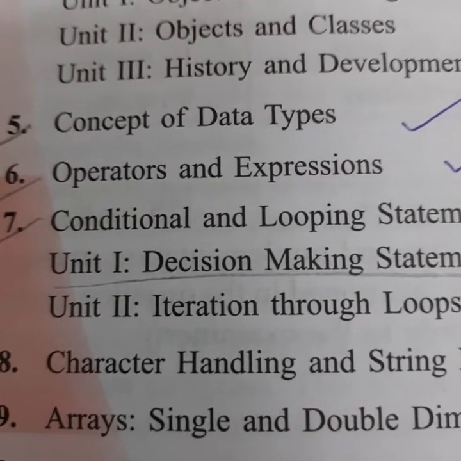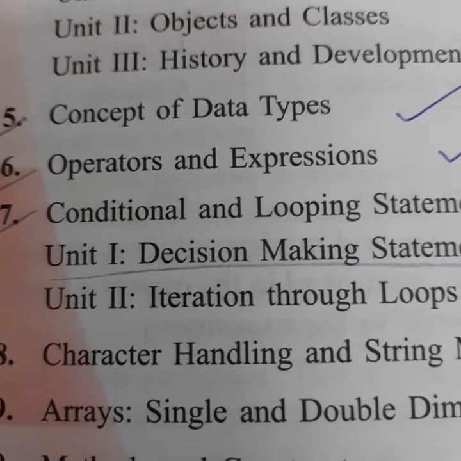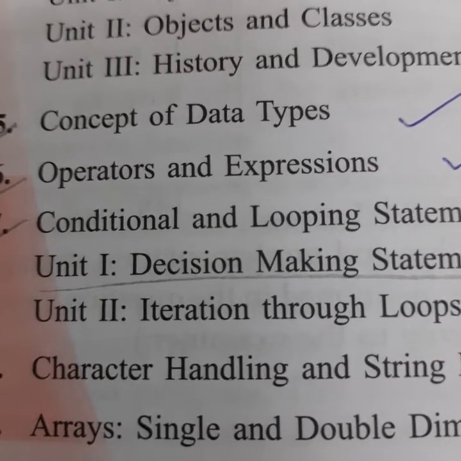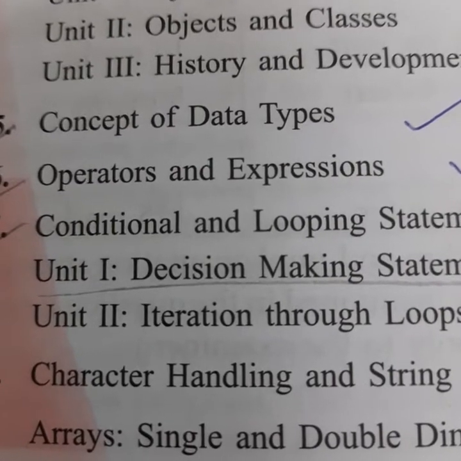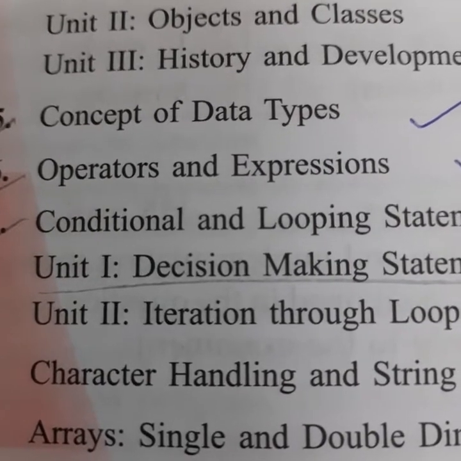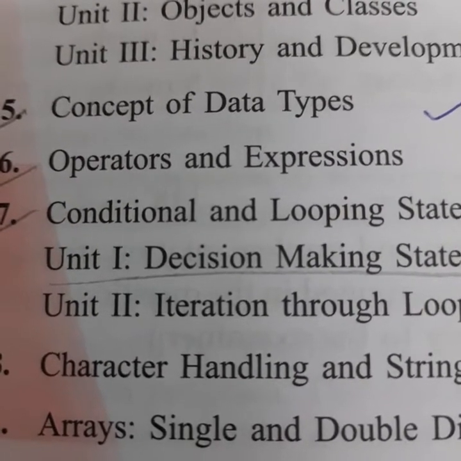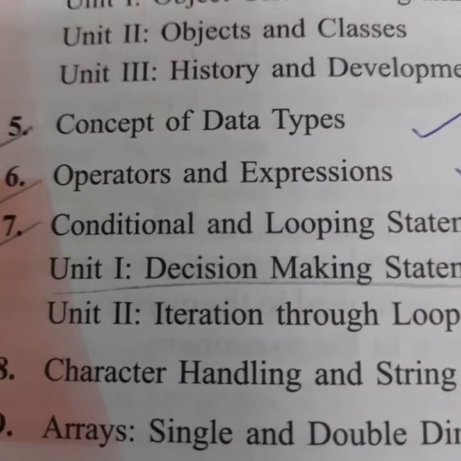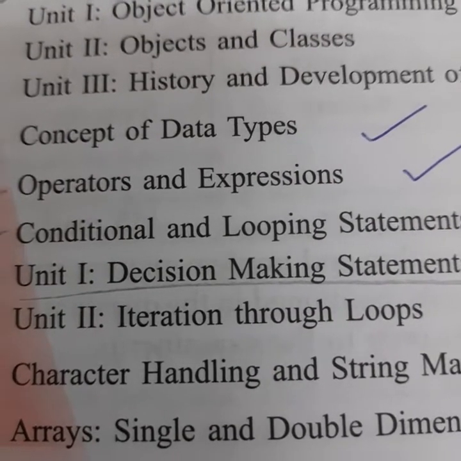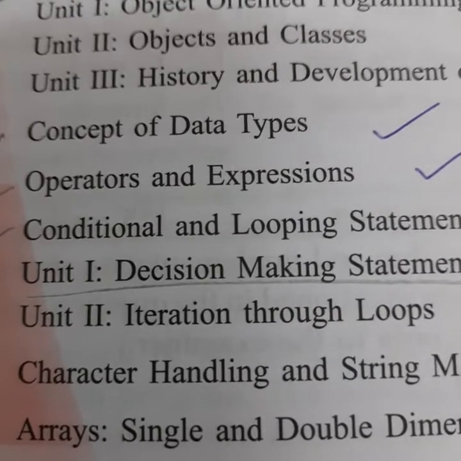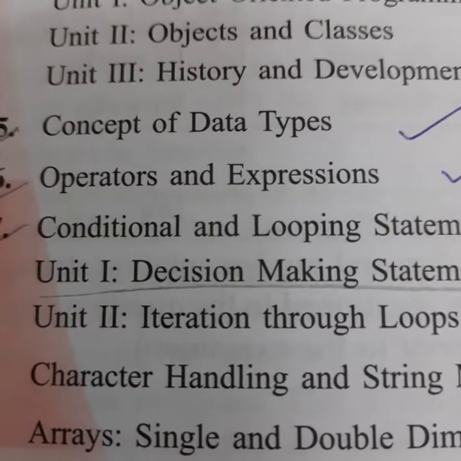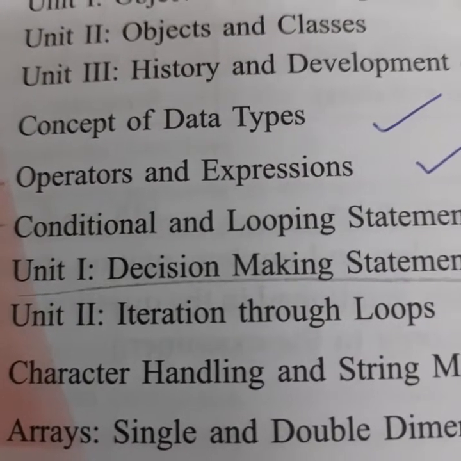In the next chapter, operators and expressions, you have to write the kinds of operators, and the increment decrement operator you have to write with examples. Shift operator you have to write with example, and shift operator, increment and decrement operator, and bitwise operator, these three operators you have to mention with example, because these are very important, and especially shift and bitwise. These two are very important because these are new also. So definitely one question is there for bitwise and shift operator. So you have to mention with example.